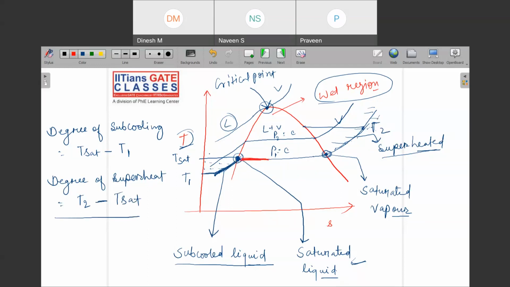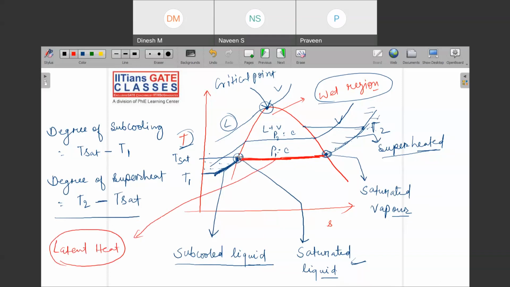So this part which I am making red, can you see that this is the phase change region? This is the amount which is called latent heat, the hidden heat. This is the amount of heat you have to supply.